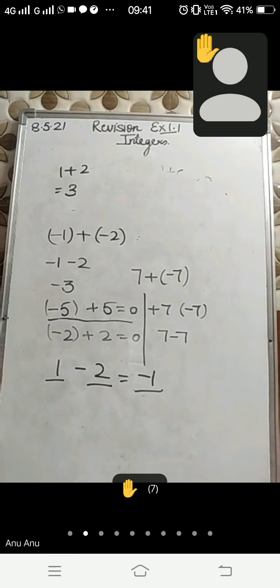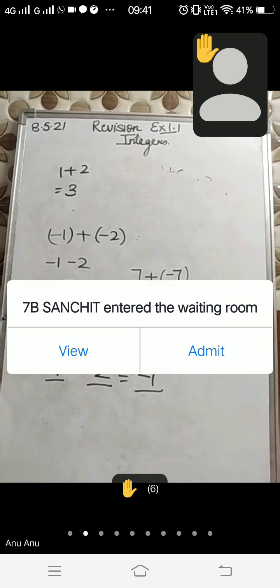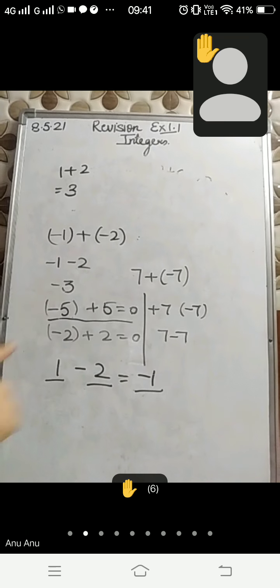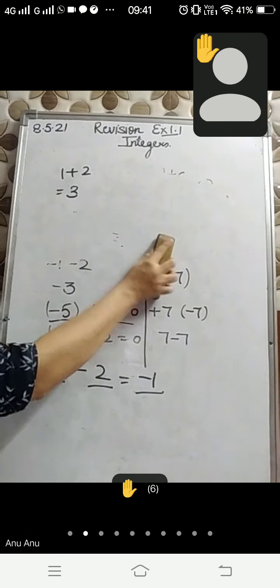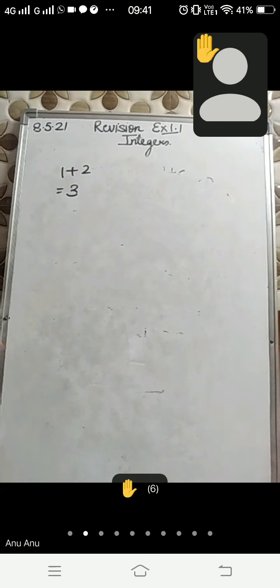No. Better you please think it out and tell me the suitable example tomorrow regarding this. Related to this question, you will tell me the answer tomorrow. You please search it out and you will tell me the answer tomorrow. Okay? So let's do the next part. You have to tell me the pair of integers whose difference will give you the integer smaller than both.